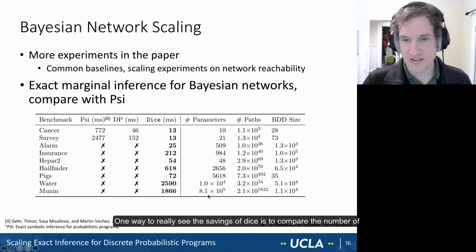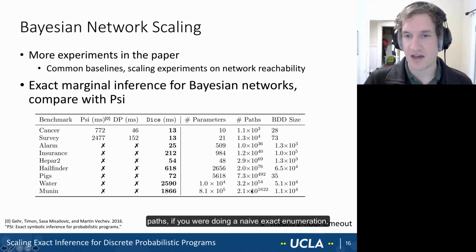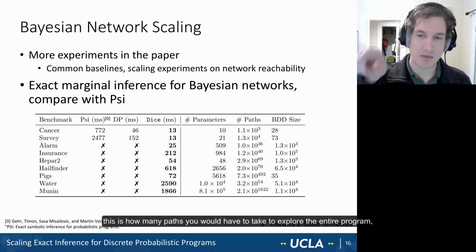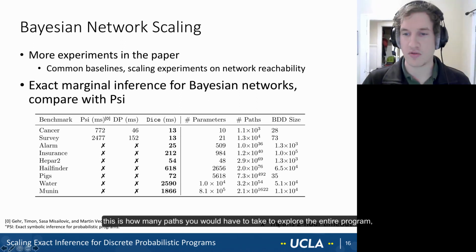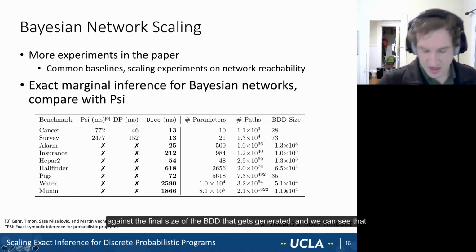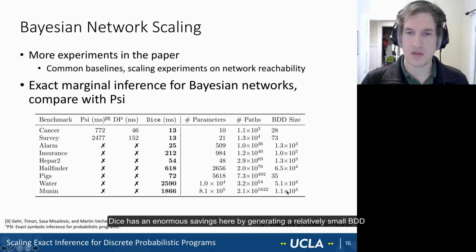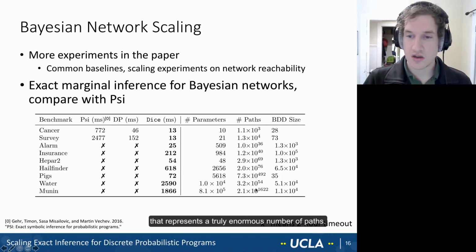And one way to really see the savings of dice is to compare the number of paths. If you were doing a naive exact enumeration, this is how many paths you would have to take to explore the entire program, against the final size of the BDD that gets generated. And we can see that dice has an enormous savings here by generating a relatively small BDD that represents a truly enormous number of paths.